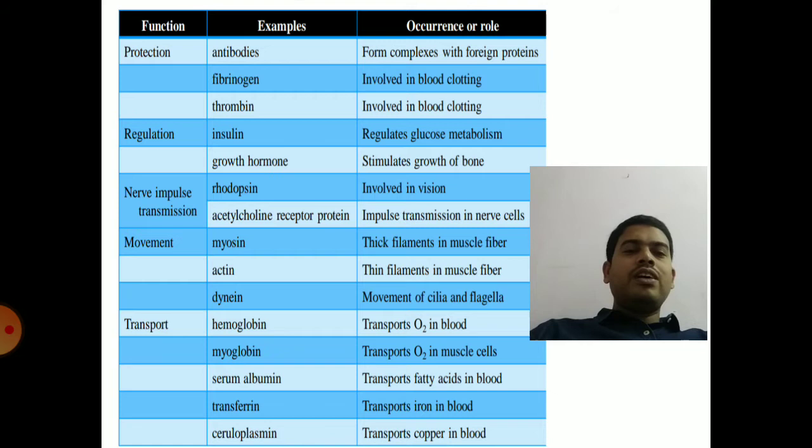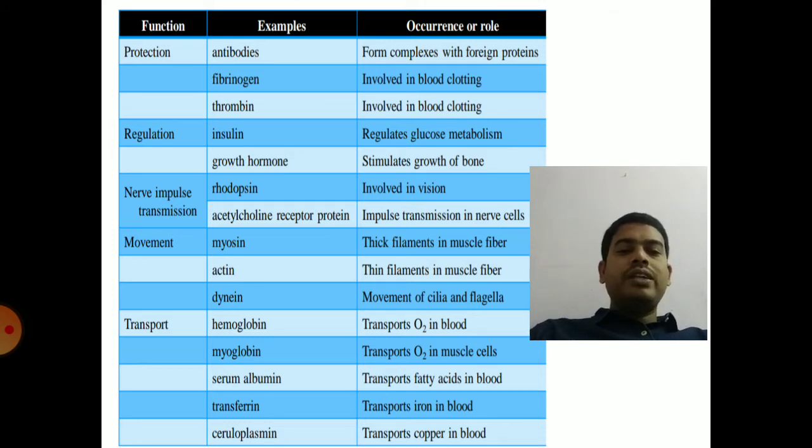And proteins can also act as transport proteins. Hemoglobin transports oxygen, myoglobin transports oxygen in muscles, serum albumin transports fatty acids in blood, transferrin transports iron in blood, ceruloplasmin transports copper in blood.